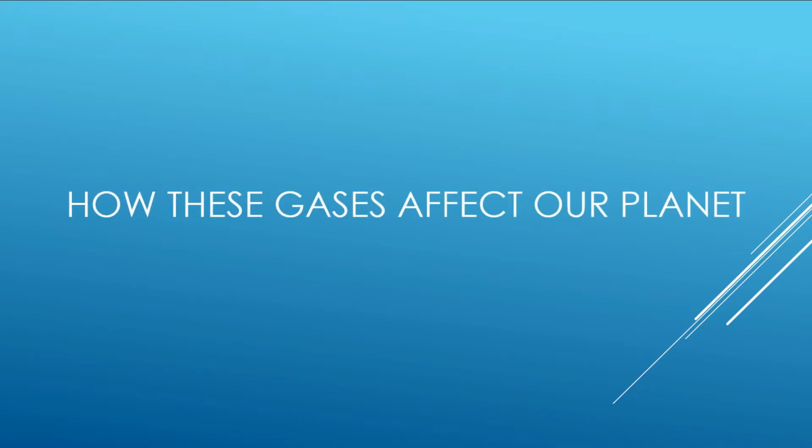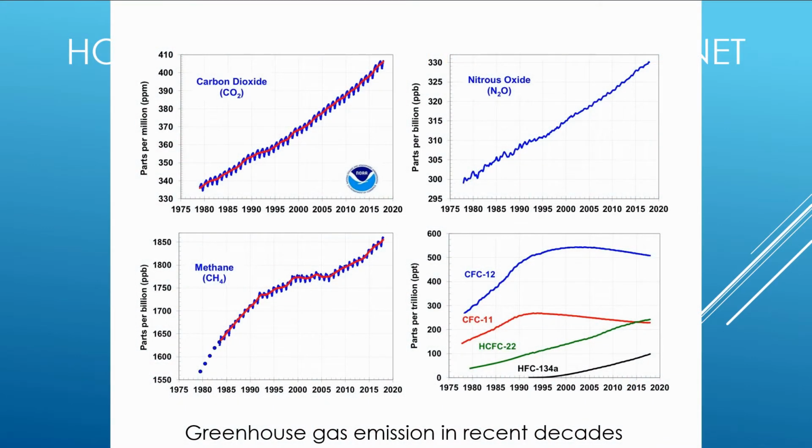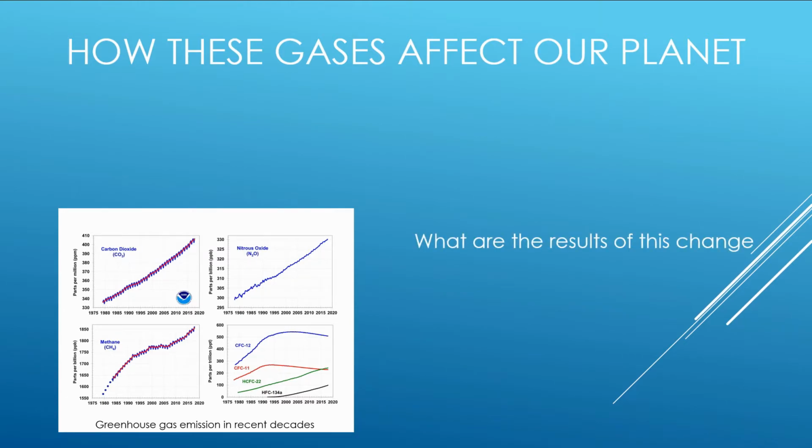So how do these gases affect our planet? As you can see through the following graphs, carbon dioxide, nitrous oxide, and methane are all examples of greenhouse gases. Since about 1980, you can see that there is a consistent increase in the concentration of all of these greenhouse gases.